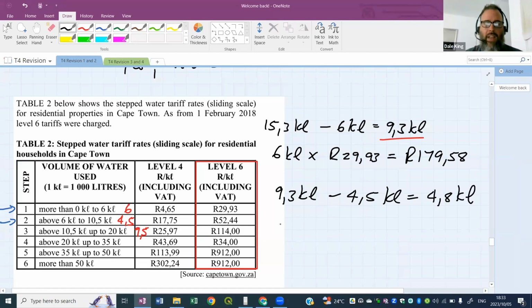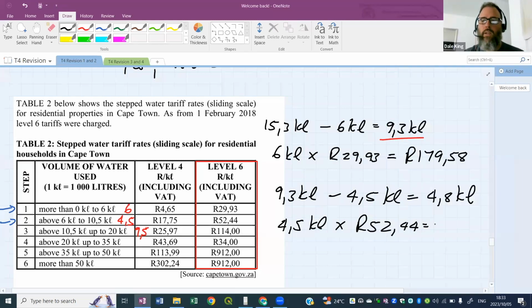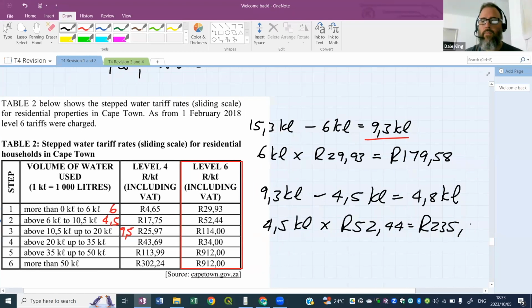That 4.5 that I took out gets charged at a new rate, which is 52 Rand 44. So 4.5 times 52.44 gives me a Rand value for that bracket of 235.98. That's how much money is in that bracket.